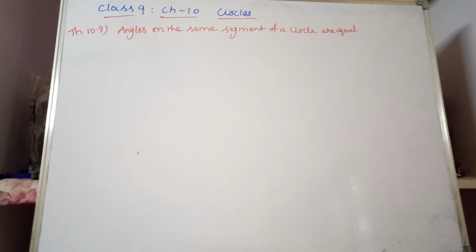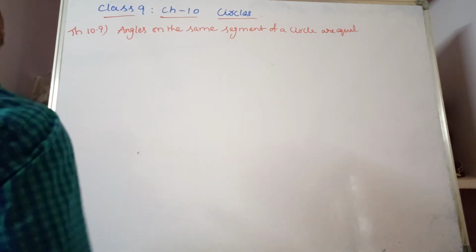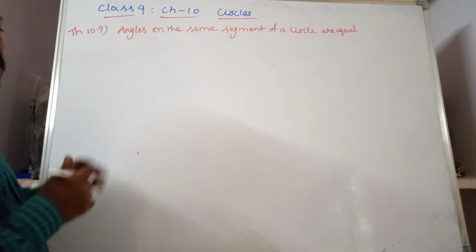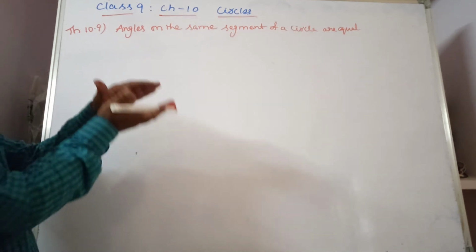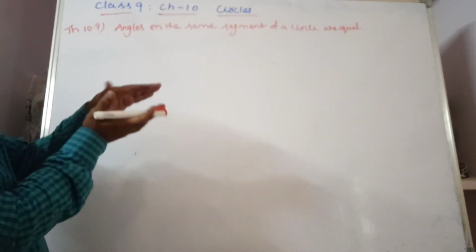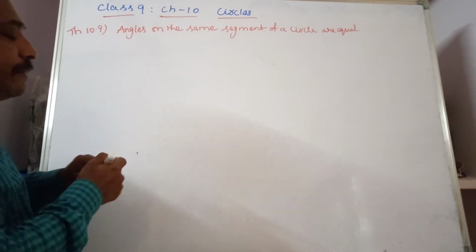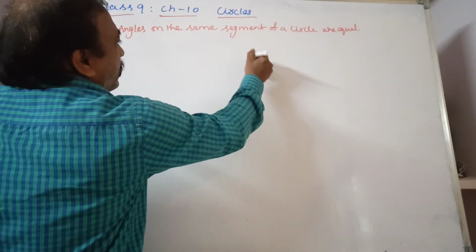Now see theorem number 10.9. Angles on the same segment of a circle are equal. Same segment means angles which are made by the same chord, made by the same arc. Look at this diagram.